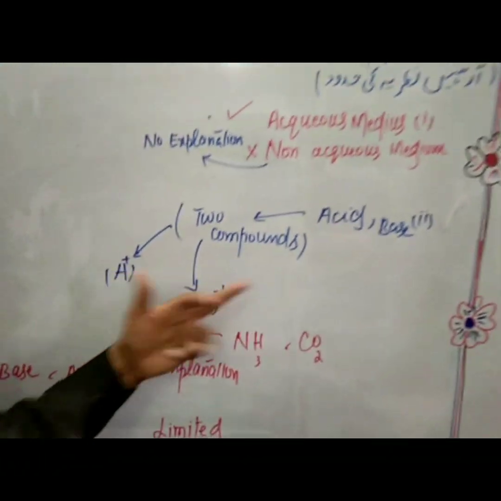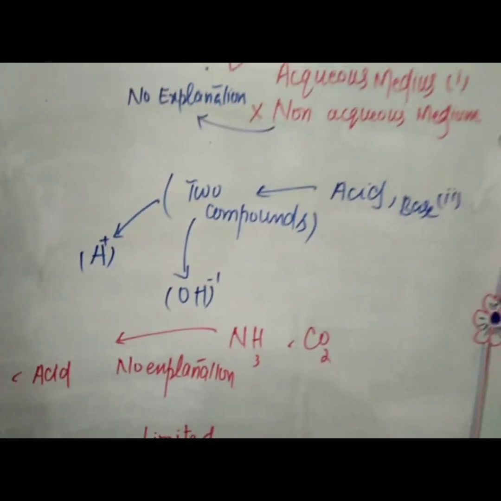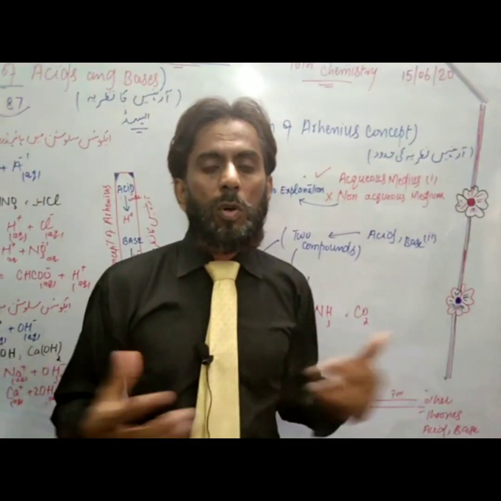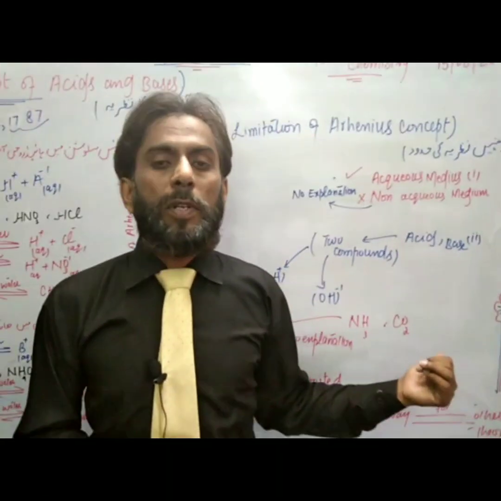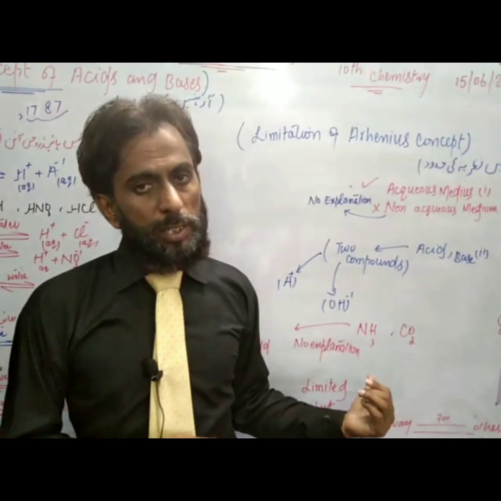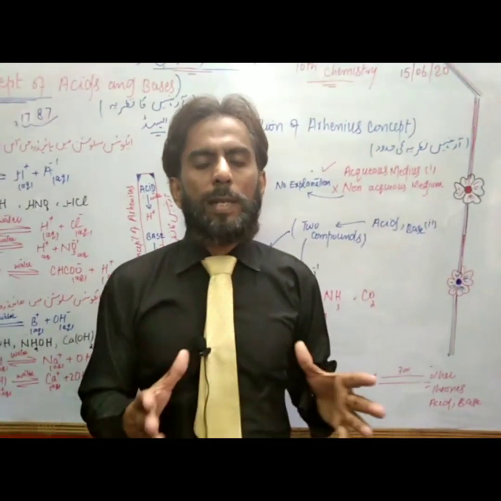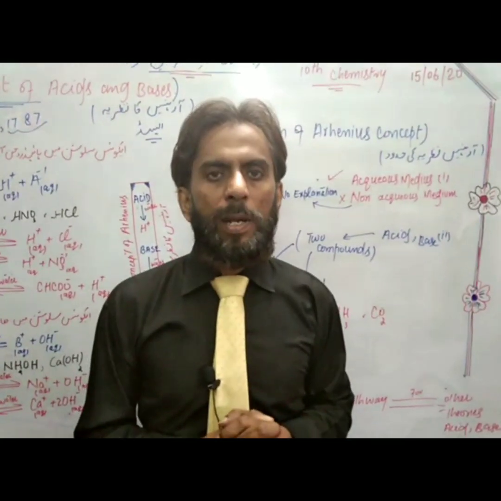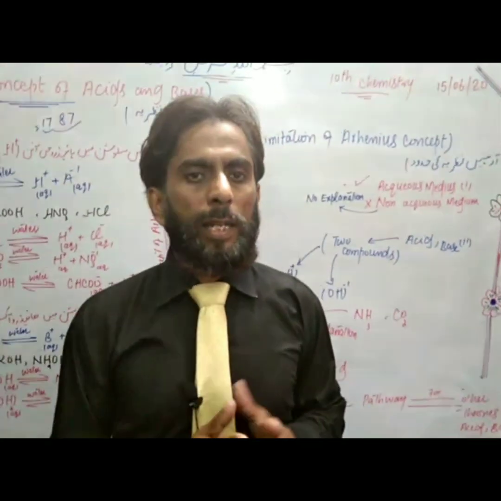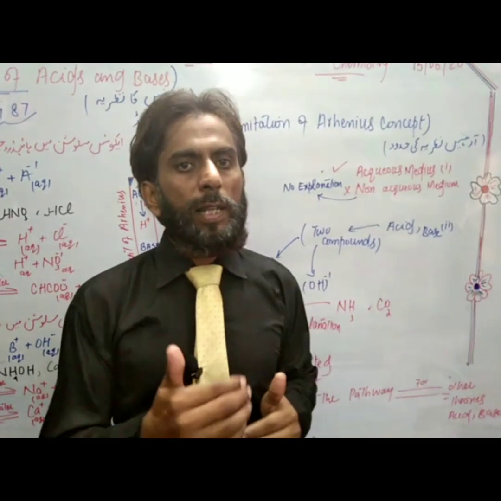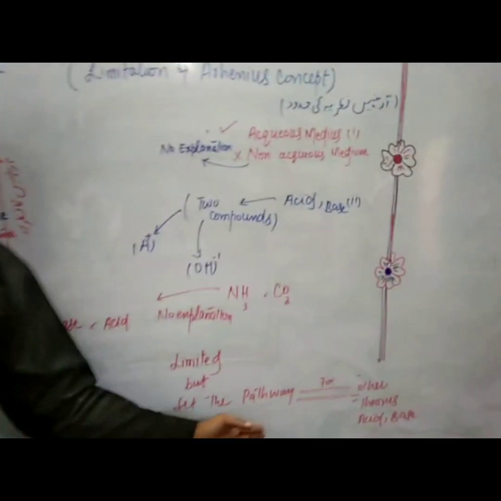Acid provides H+ and base provides OH-, but it provides no explanation about carbon dioxide, which is an acid, and ammonia, which is a base. So there is a limitation of the Arrhenius concept, but it is right that he paved the pathway for the next coming theories about acid and base.